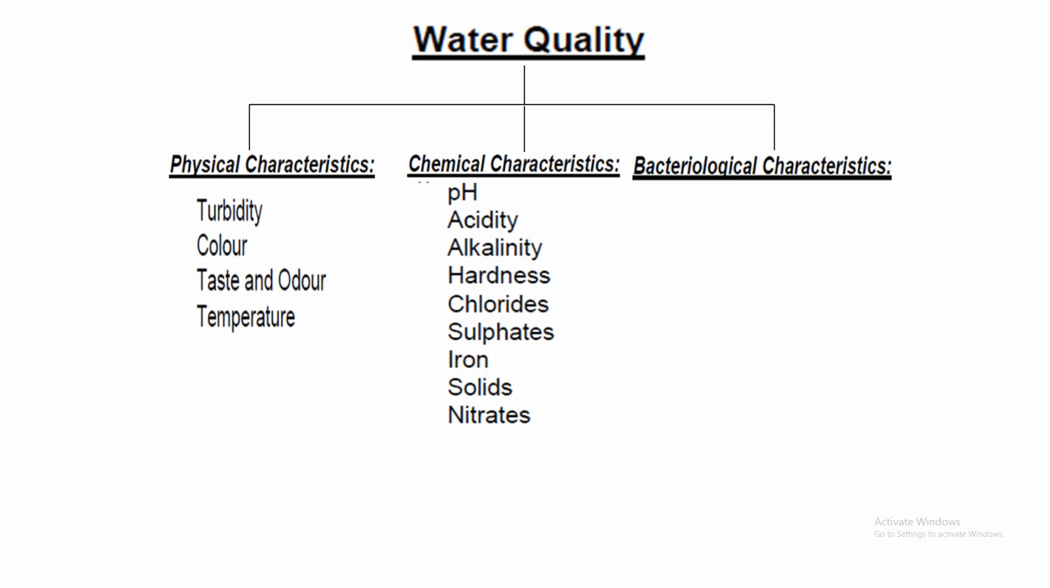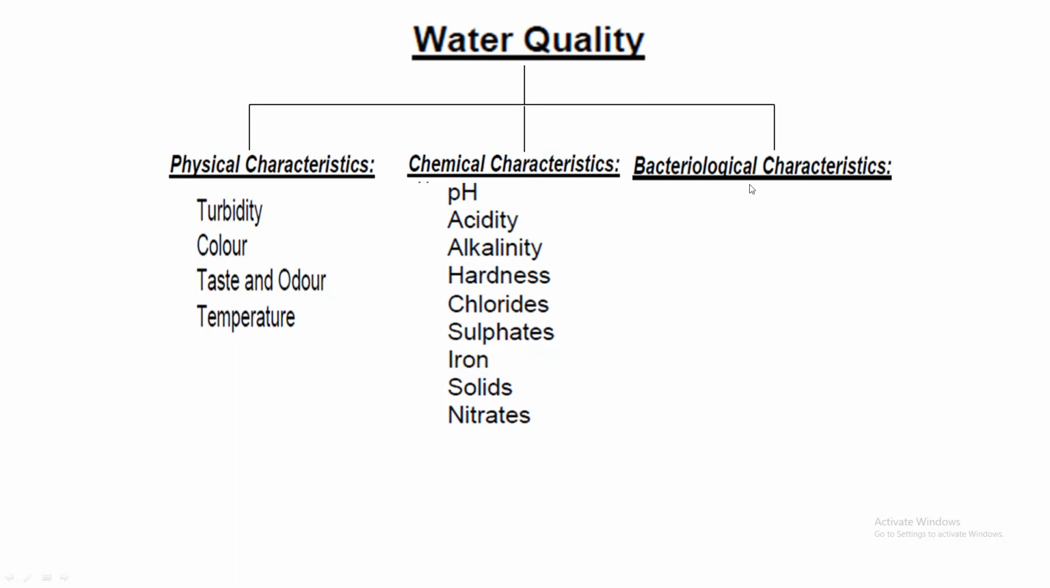Okay. Then solids. About solids, I told you there are three types of solids. Basically, suspended solids, which are floating matter, and dissolved solids. Then colloidal solids. Then nitrates. So all these chemical parameters are changing the chemical nature of water. That's why they are recognized under the chemical characteristics of the water.